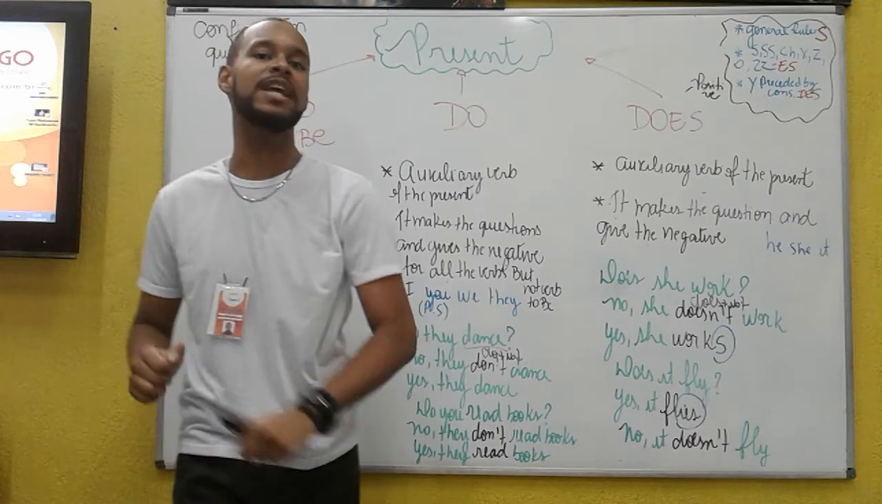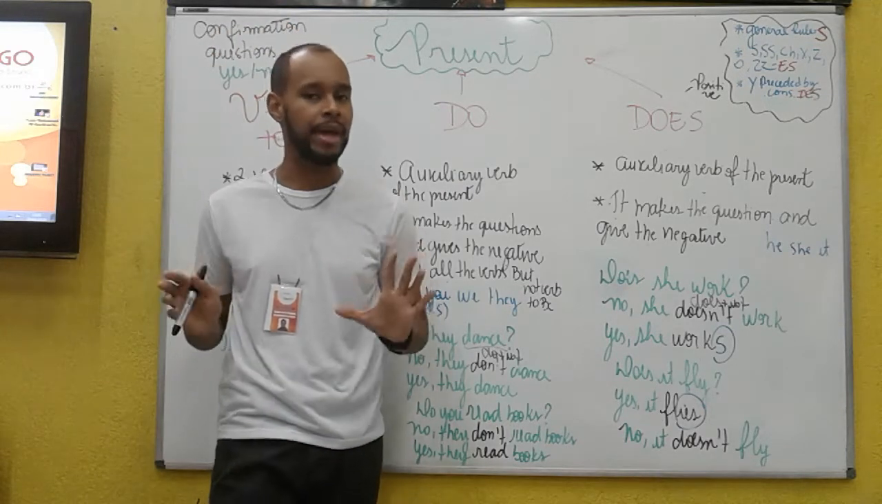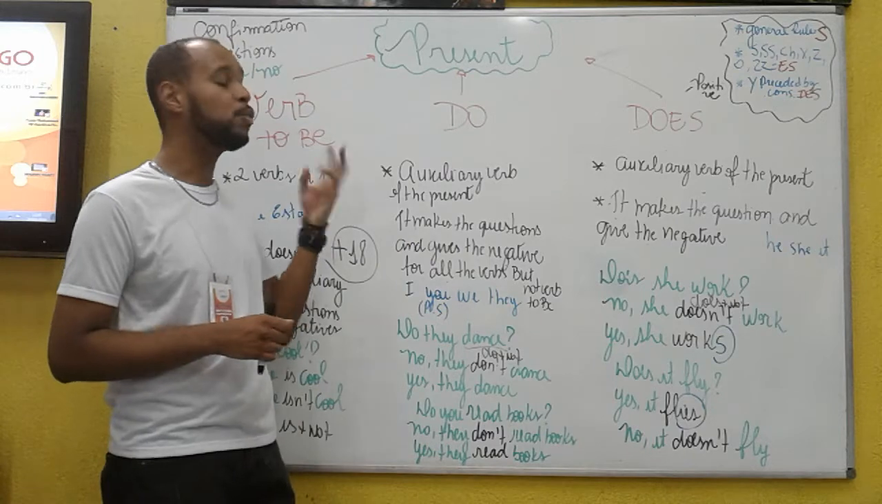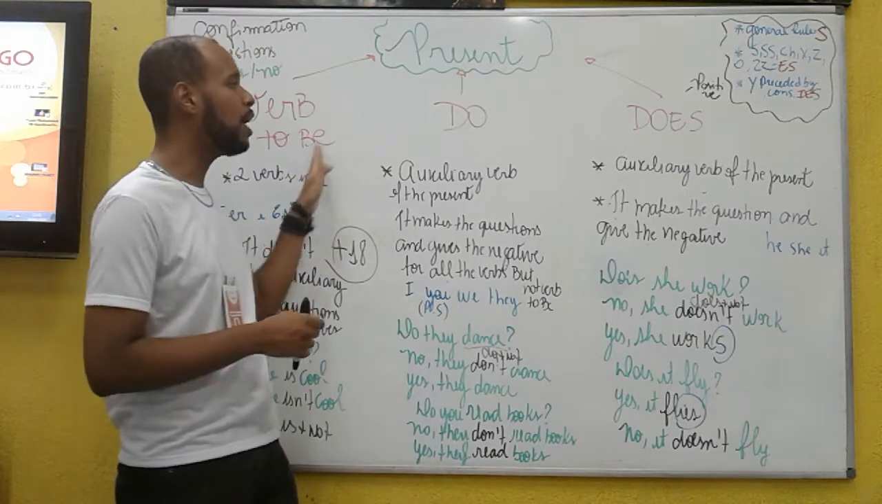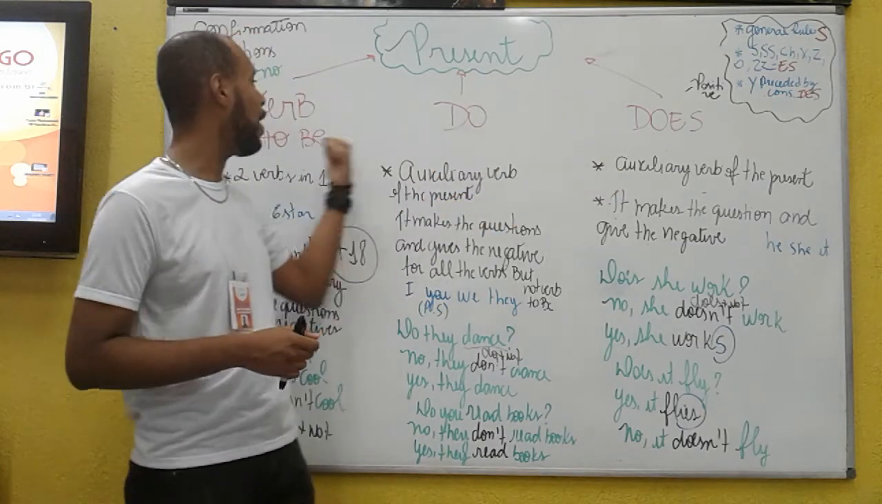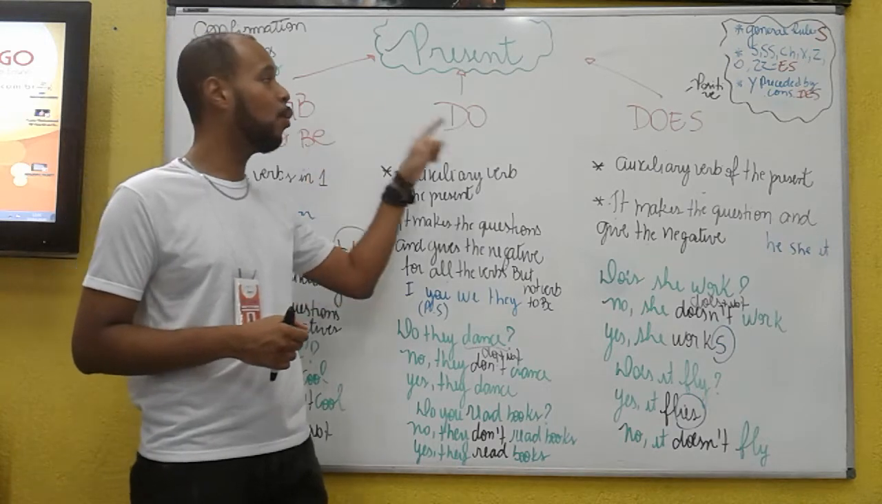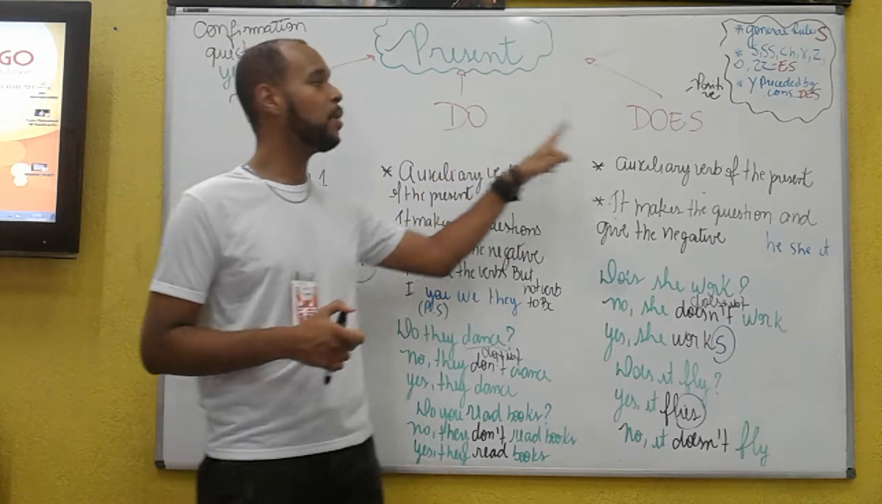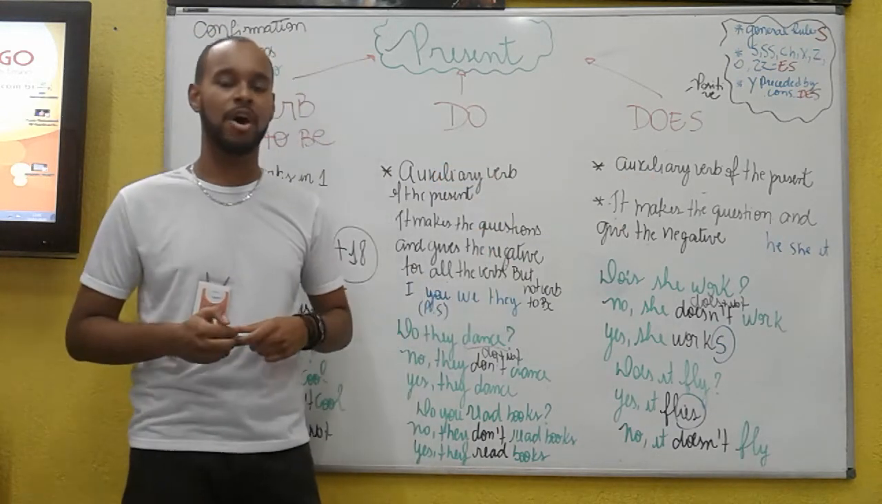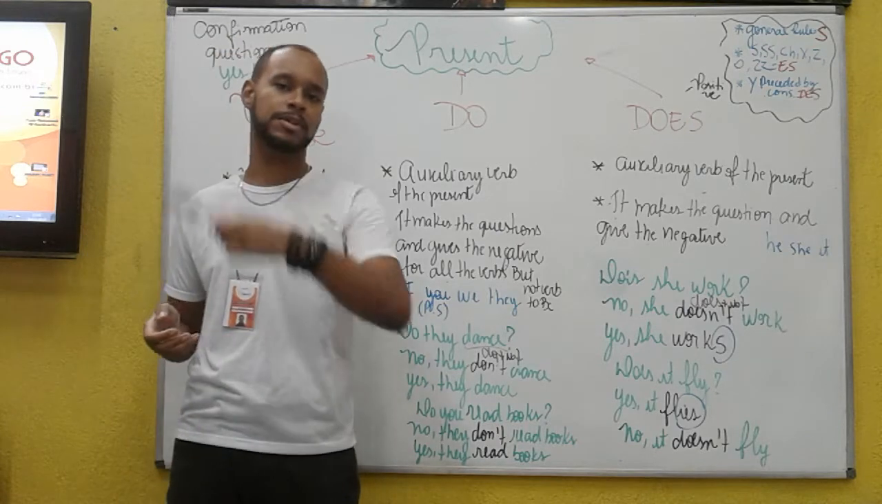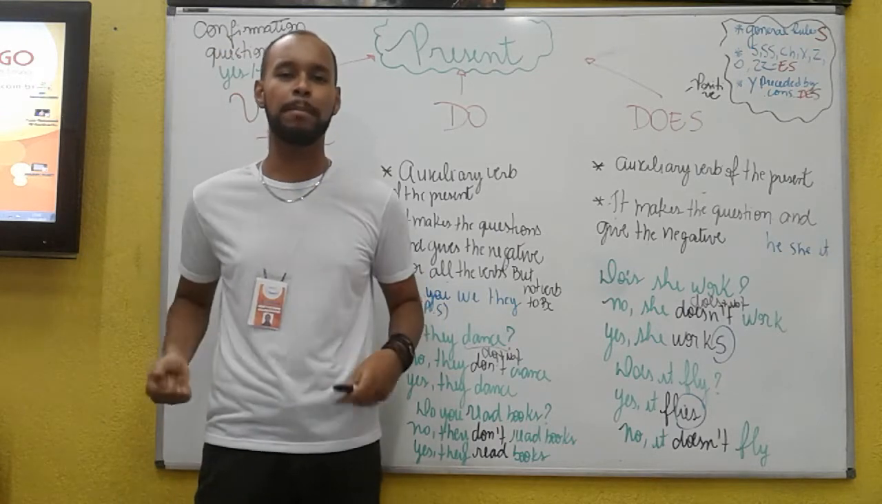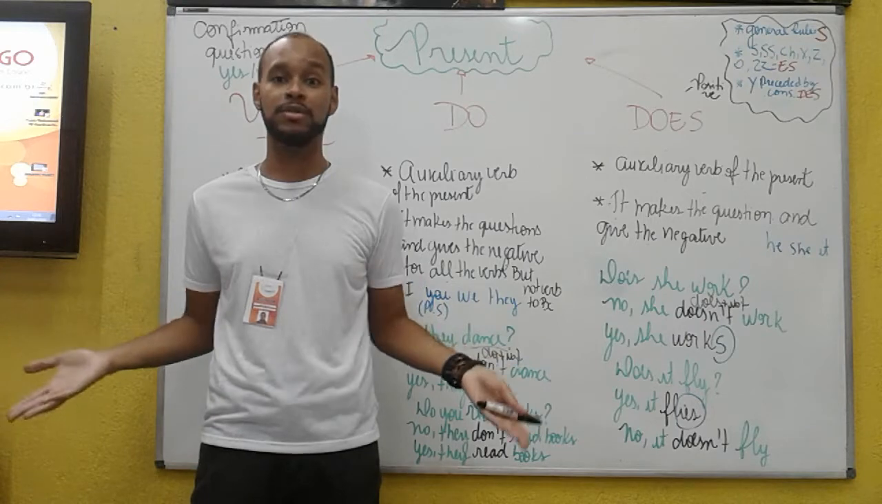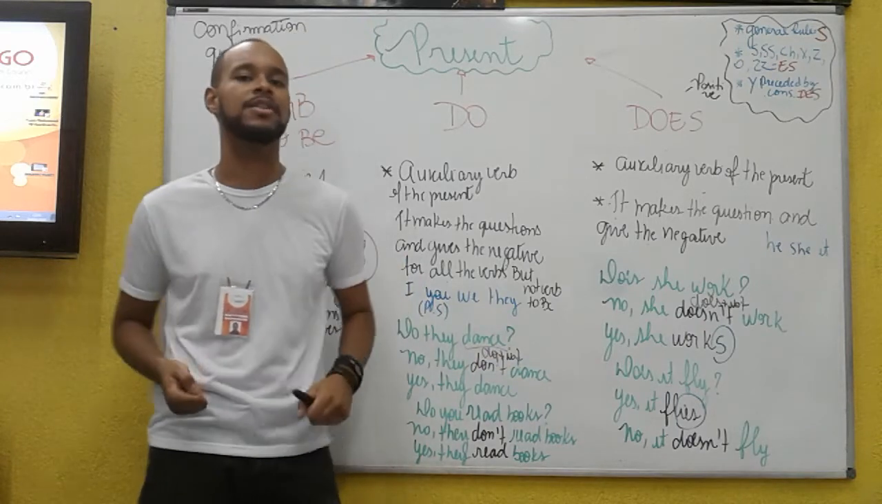And now I have a challenge for you. Try to create three questions, okay, one by one: one question for verb to be, one question for do, and one question for does. Put them in the group, wherever you want to put them, and then I will correct, okay.